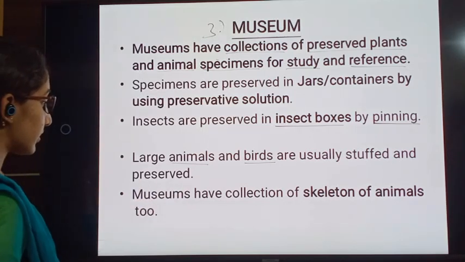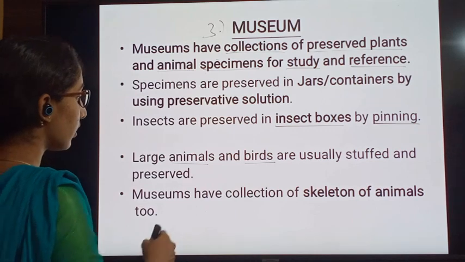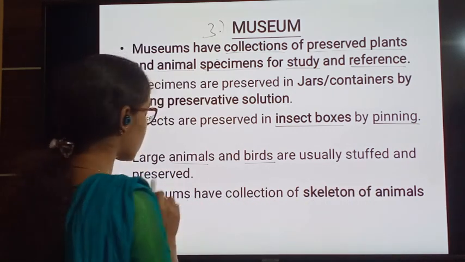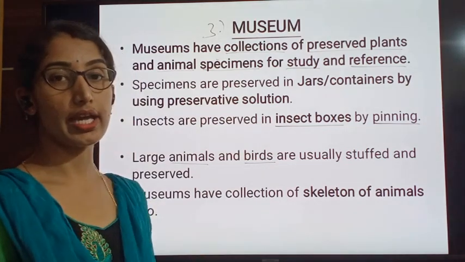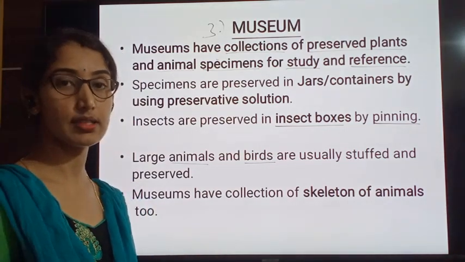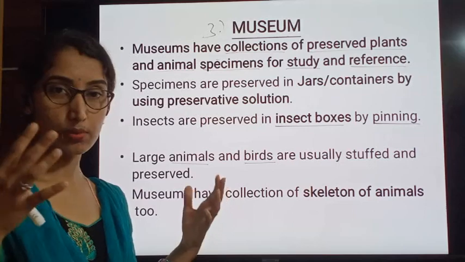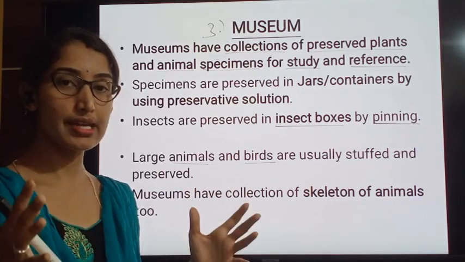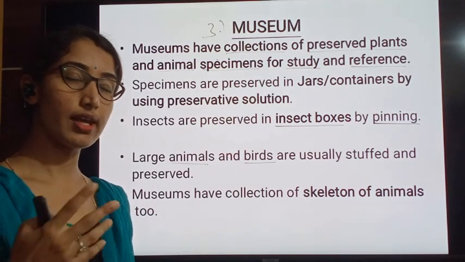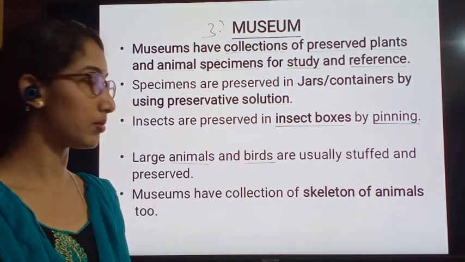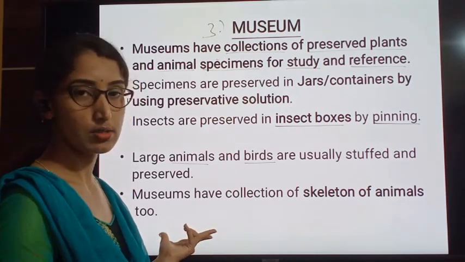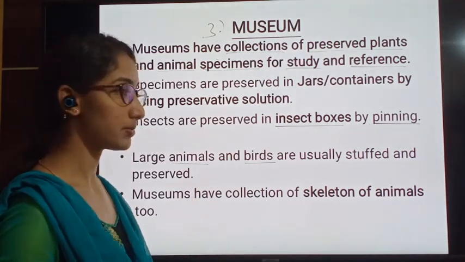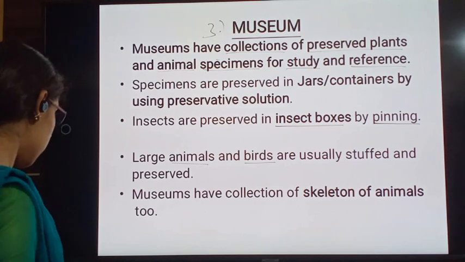The next thing is, museums have collections of skeleton of animals too. Many of the different animal skeleton systems, their bones are arranged in a proper manner, and the whole complete skeleton system of various animals, varieties of animal skeleton systems can also be kept in the museums. This is about the museum.